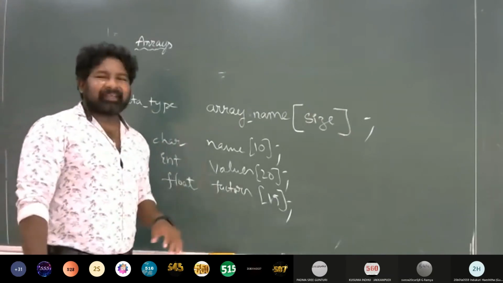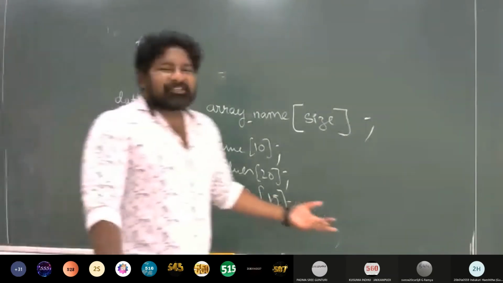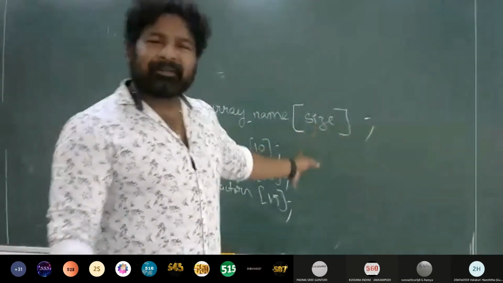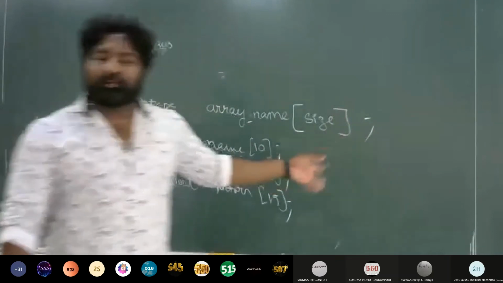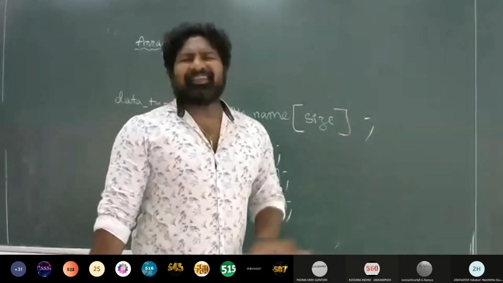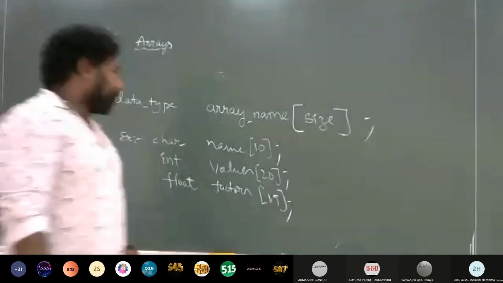These are the examples: a character array, an integer array, a float array. That means you can create an array of any data type. You can create an array of double, long double, or long integers. You can use any data type to create a particular array, right?